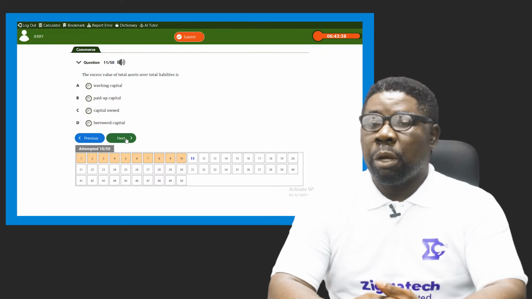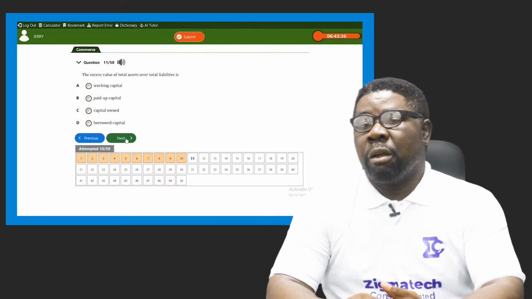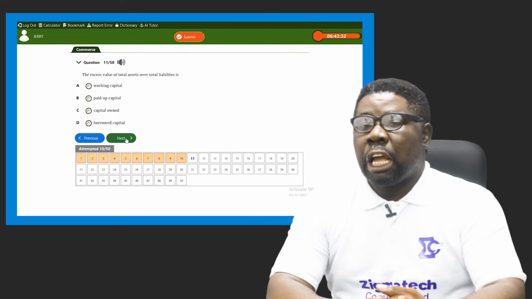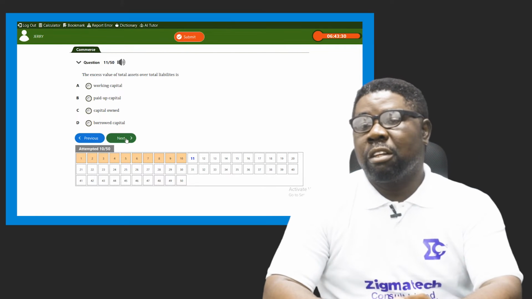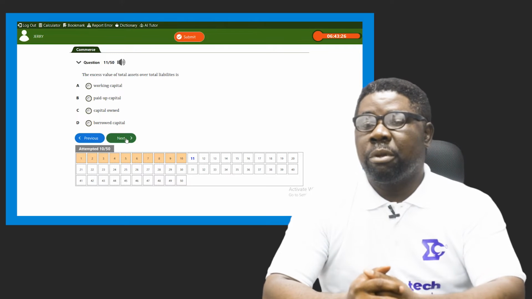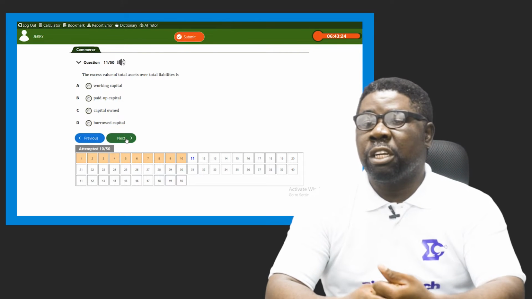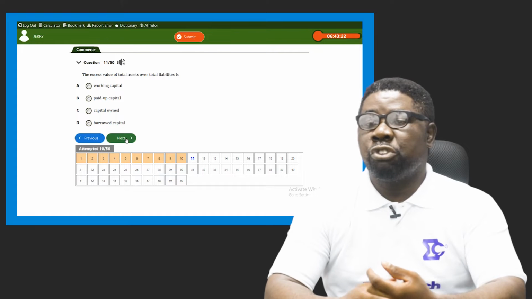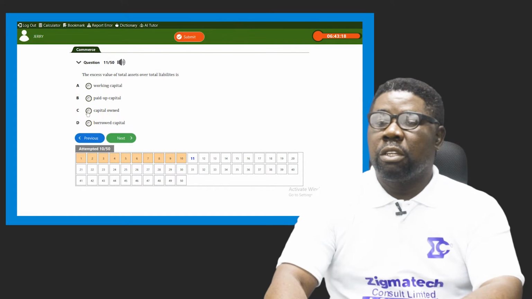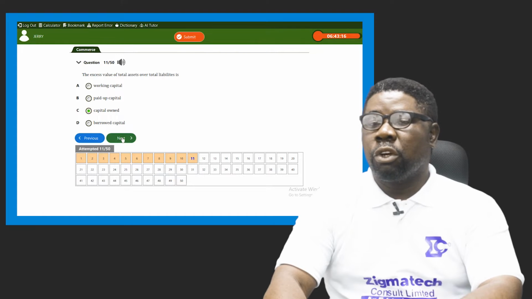Then paid up capital is part of the issued capital that the shareholders have paid for. We have capital owned, we have borrowed capital, that is loan. So capital owned represents the portion of the assets remaining after liabilities have been removed. So the answer is what? C. C is our answer.